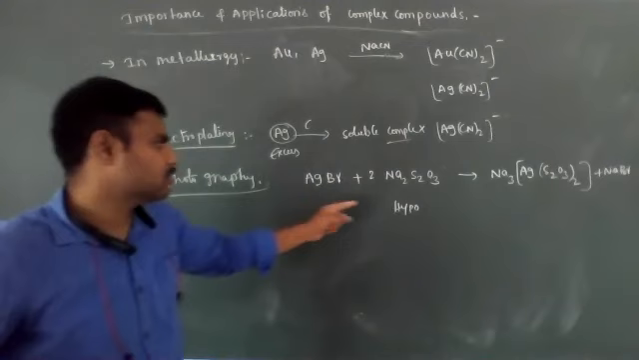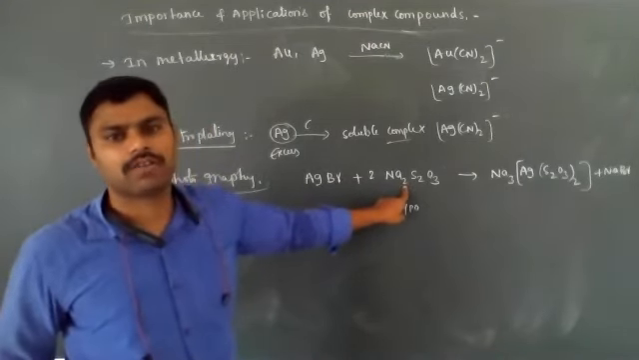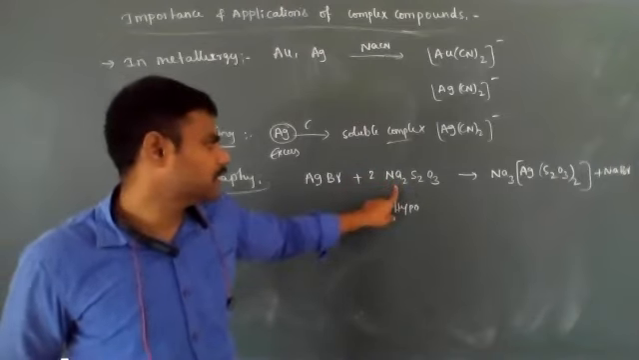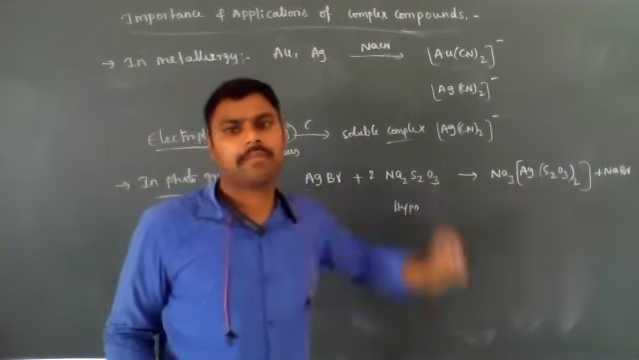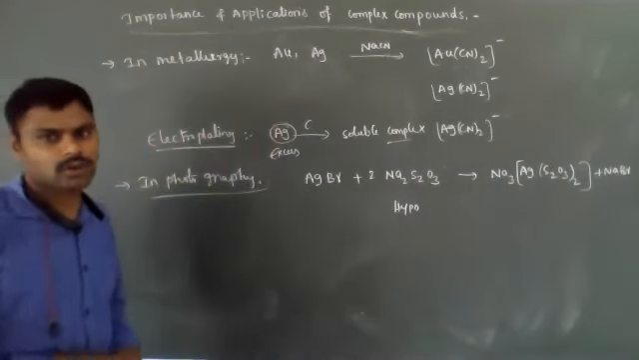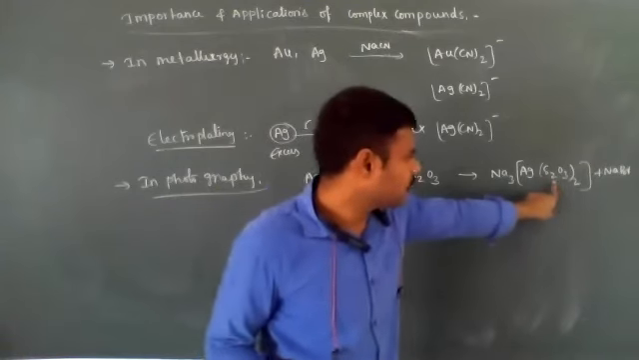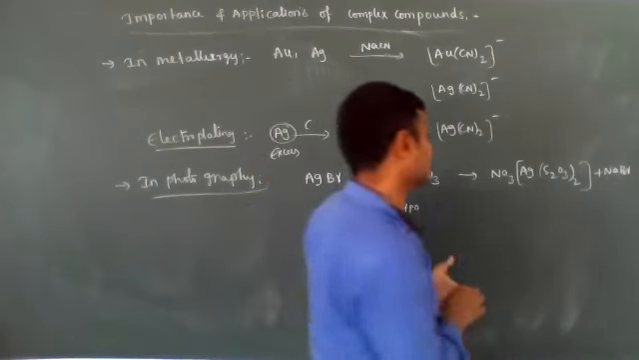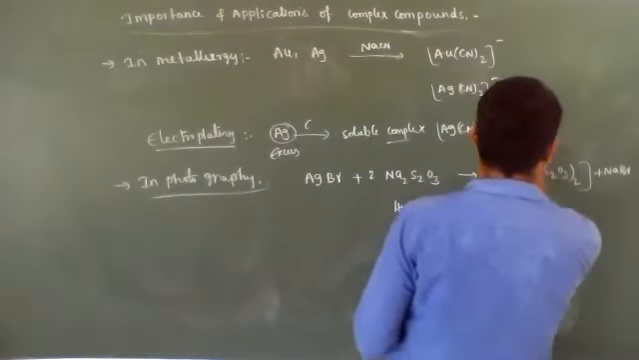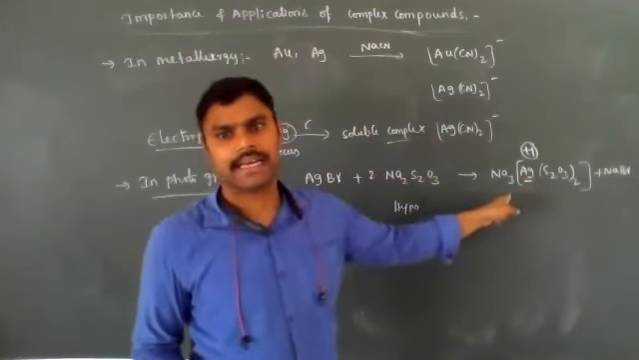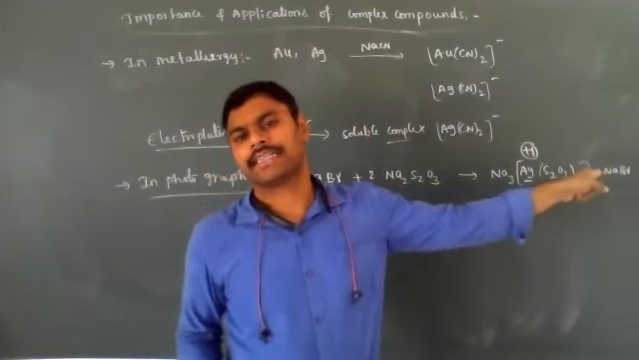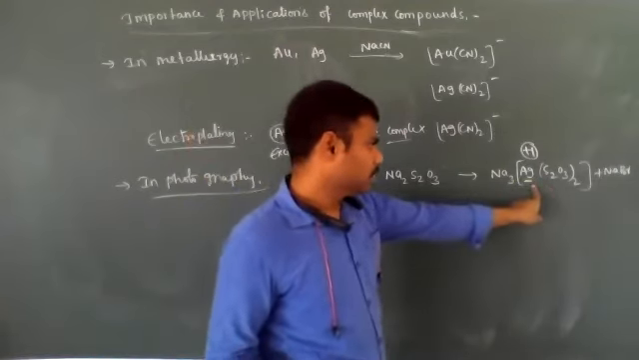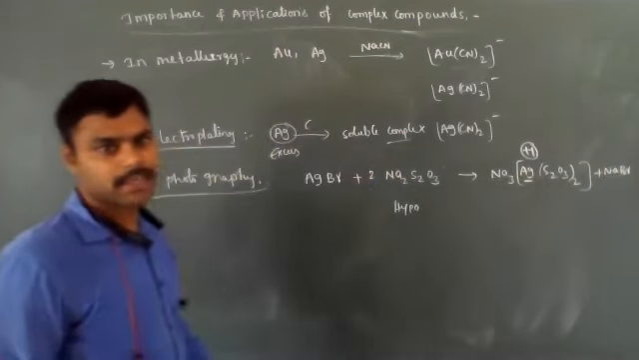Then when the negative is dipped in or washed with hypo solution, the silver bromide combines with hypo solution and forms a complex. Sodium dithiosulfato argentate(I). What is the oxidation state of silver here? It is +1. Since it is a negative complex, the name is argentate(I). So in that complex, the oxidation state of silver is +1.